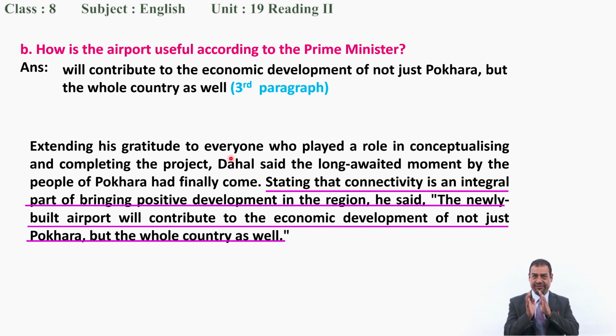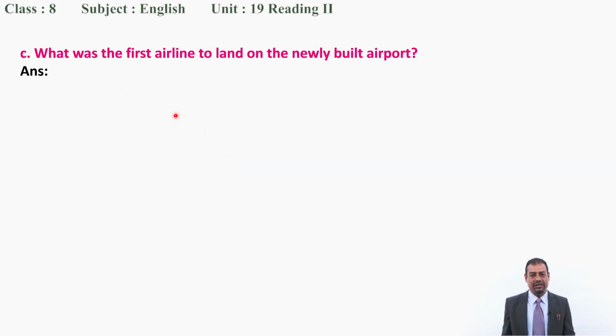So you have to make a reference, question and paragraph. You have to take them side by side together, and you have to locate the information first and then write down your answer. Is it clear, all of you? Good. Now next one. What was the first airline to land on the newly built airport? So you have to find out the name of the first airline. There are names of many airlines, but you have to find out the one which landed first.